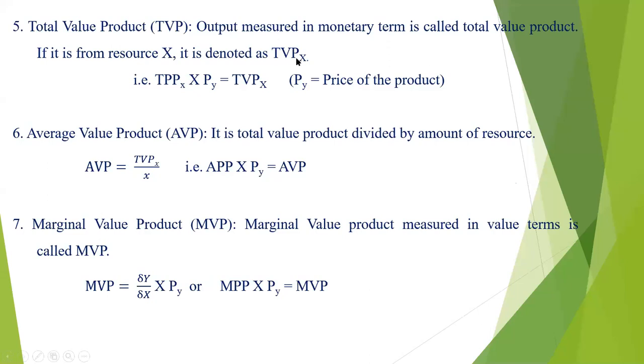Suppose this TVP is from the resource X. So that time the TVP of X is equal to TPP of X into the price of output or price of the product. Then AVP, average value product.